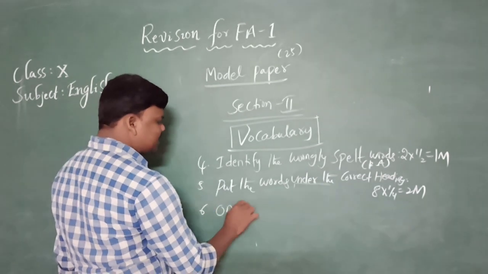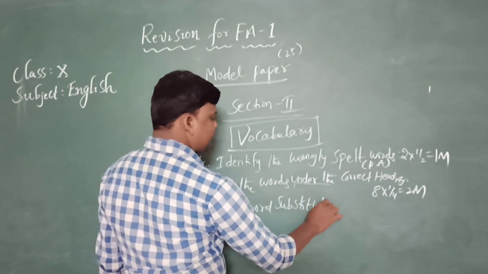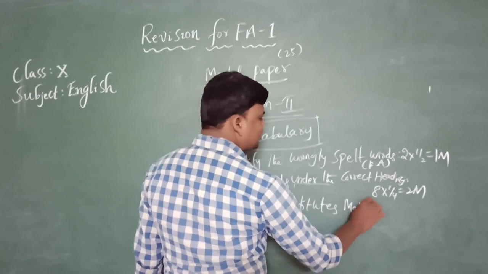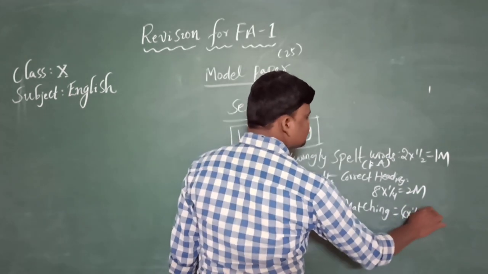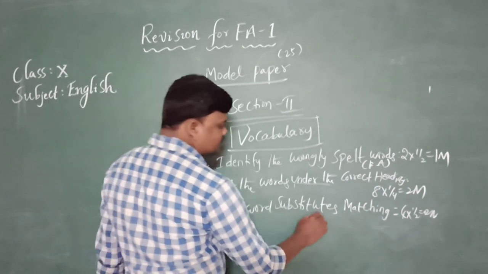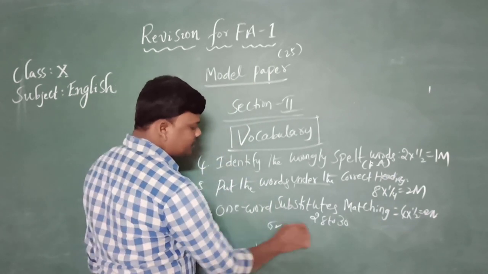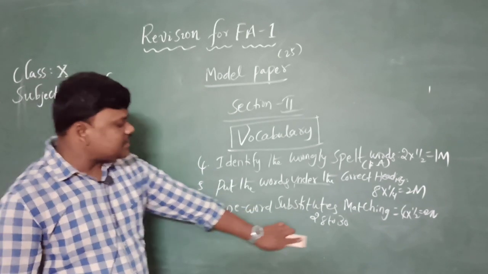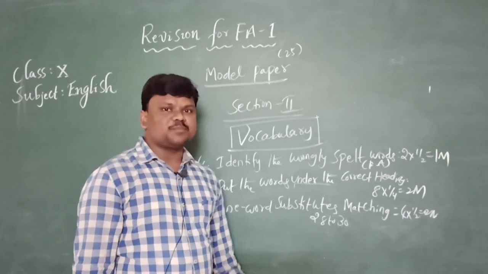Next, the sixth one is one word substitutes, matching. I am going to give you a matching type. 4 into half is equal to 2 marks. These are from the textbook, page number 28 to 30, and I am going to give you group A and group B. You need to match the one word substitutes, words in group A with sentences in group B. This is also a tough one, because the answers will be there in the question paper itself.